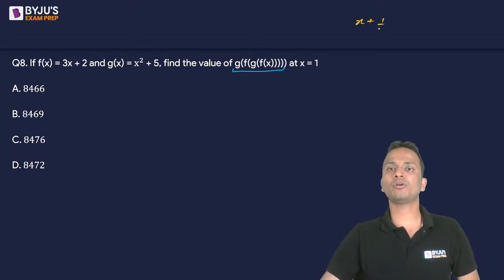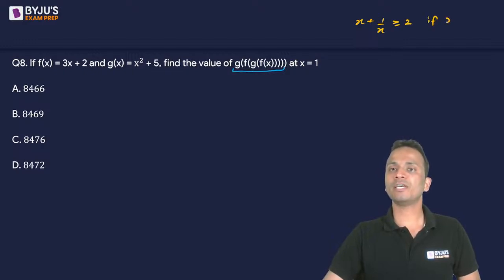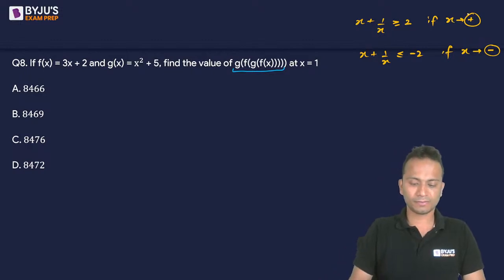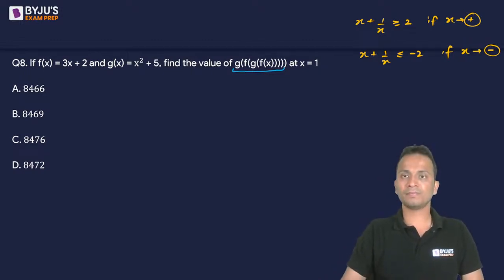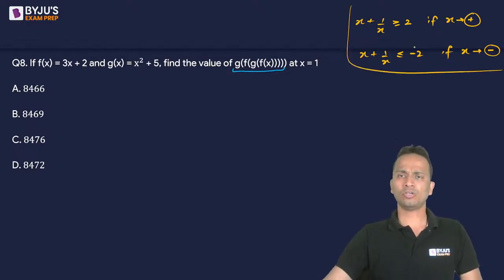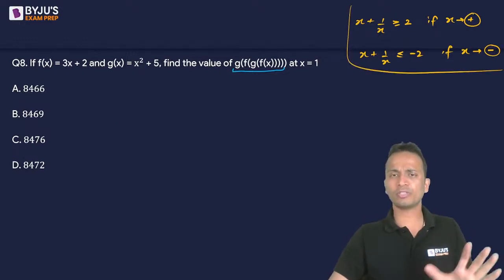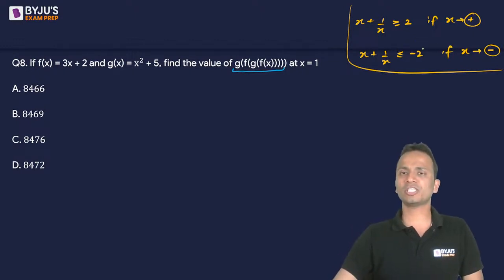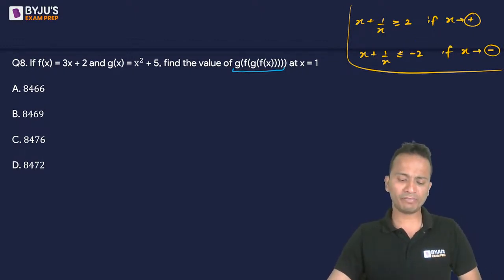x plus 1 upon x will always be greater than or equal to 2 if x is positive. Also, x plus 1 upon x will always be less than or equal to -2 if x is a negative number. Though this particular thing is not useful for the previous question, okay? It's just a relation that I have told you because you have asked for it.